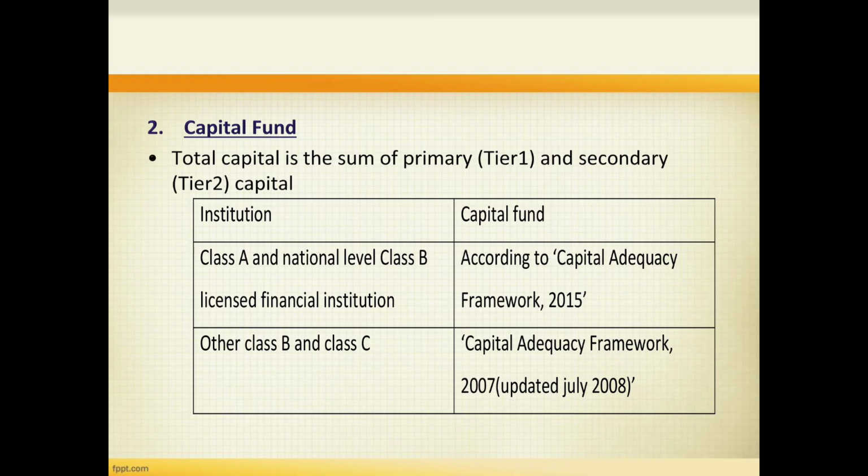The second point is capital fund, which is similar to the first point, where the capital fund has to be maintained by the finance institutions. Here, total capital is the sum of primary capital, which is tier 1, and secondary capital, tier 2. Class A and national level Class B licensed finance institutions shall maintain capital fund according to the framework 2015, whereas other Class B and Class C shall maintain according to 2007, updated July 2008.